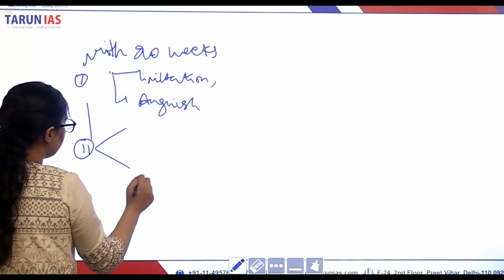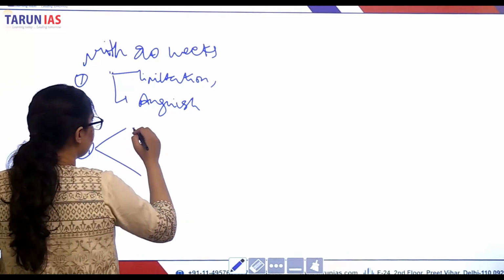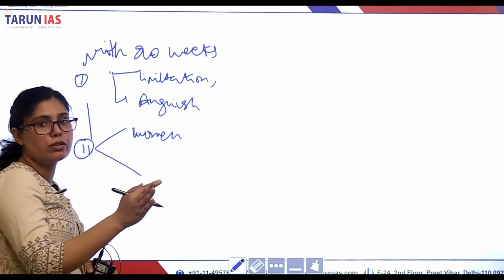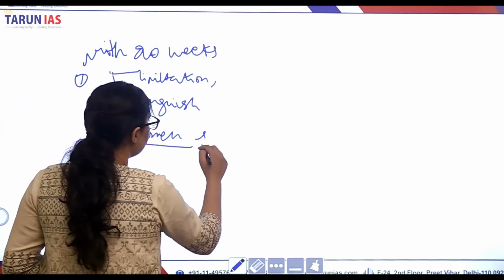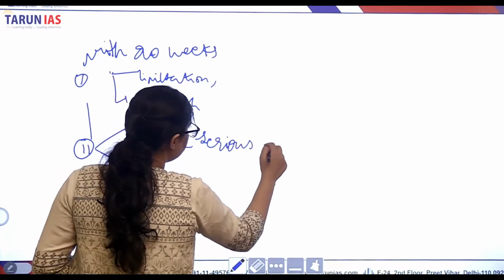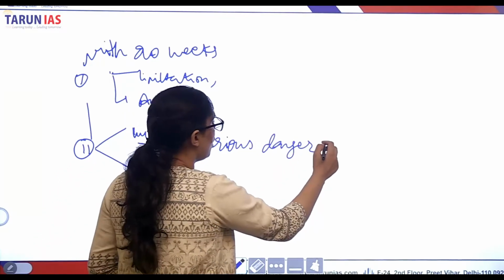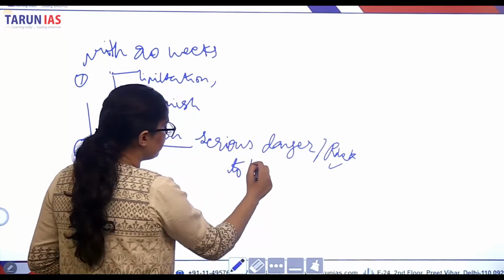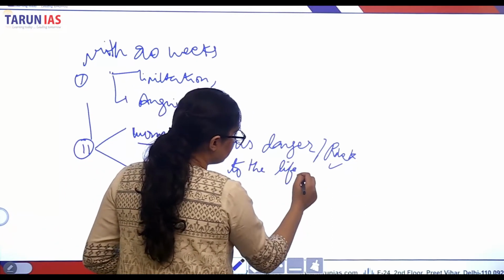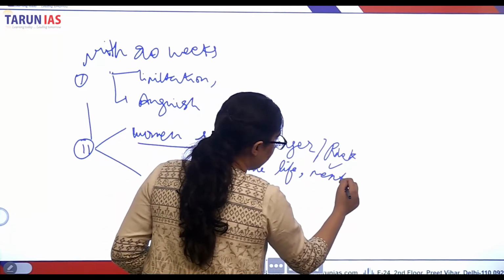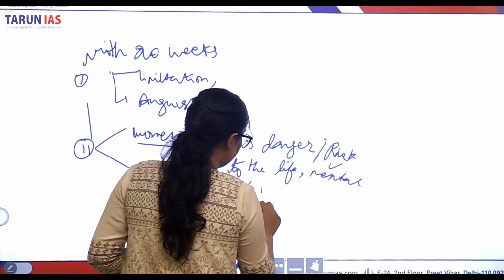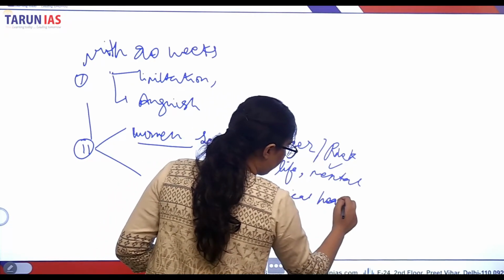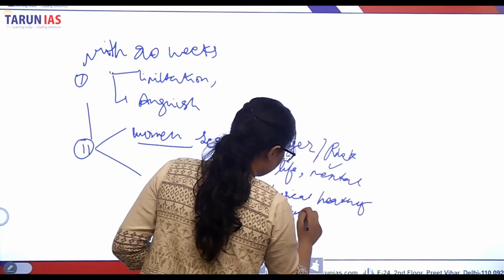The second category can be divided into two parts. If it is likely that the continuation of the pregnancy would pose serious danger or risk, more appropriately, to the life, mental and physical health of the woman.